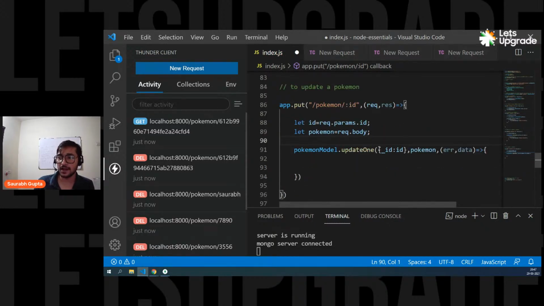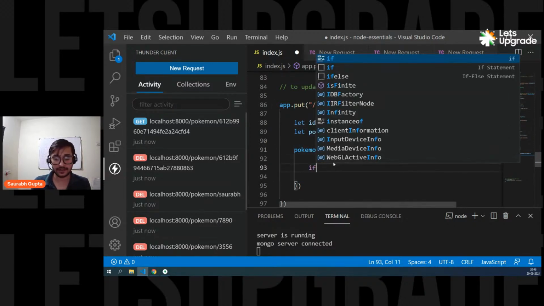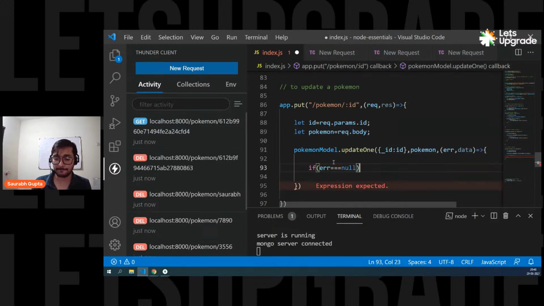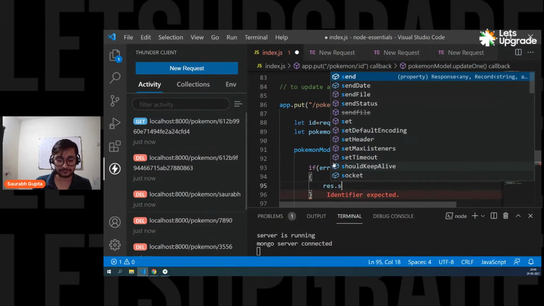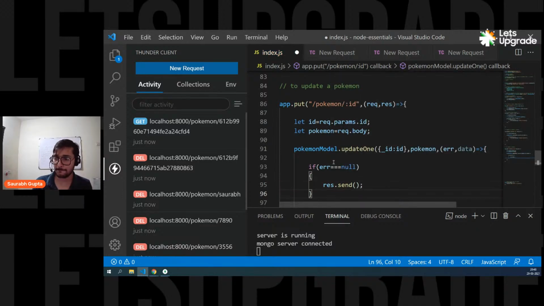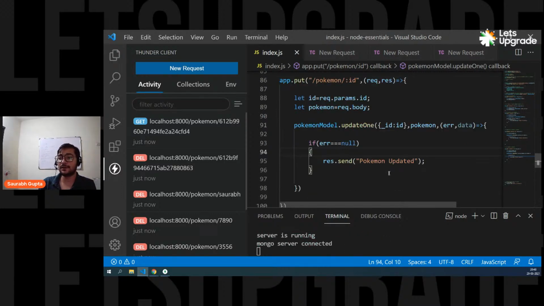Simple, right? See, first, pass the ID. This is where I want to update. Second, this is the data that I want to change. So whatever data is there, remove it and put this new Pokemon there. And now the function will be called. And if there are no errors, if error is equal to null, I simply want to send a response. Pokemon updated. Simple.